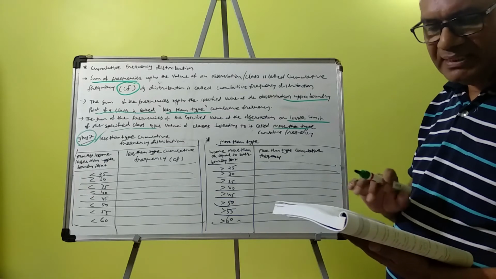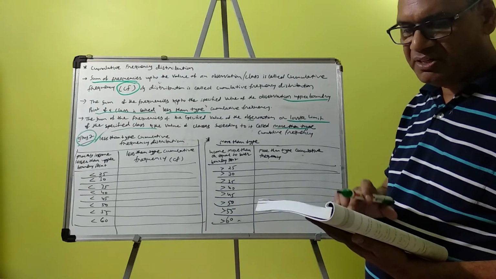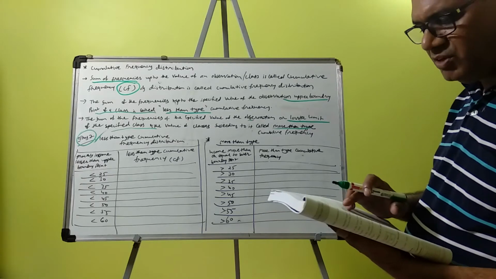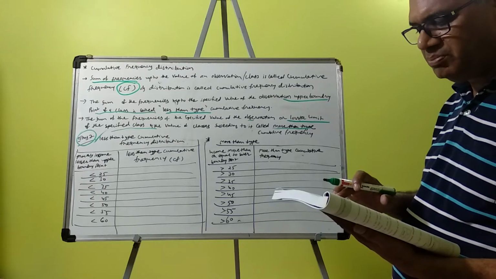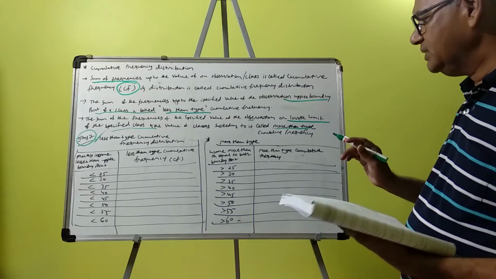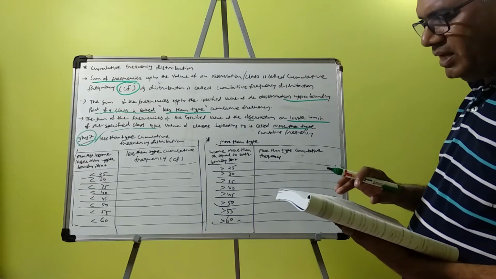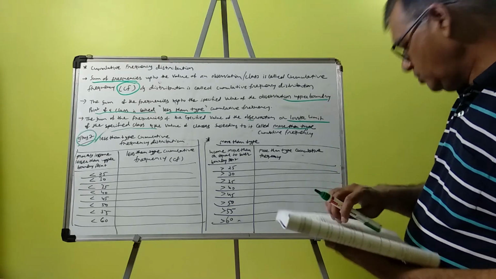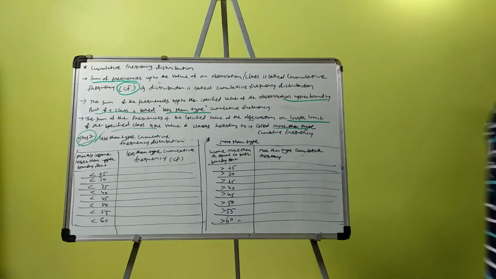Frequency and classes are given: 25 to 30, 30 to 35, 35 to 40, 40 to 45, 45 to 50, 50 to 55. All classes are given, and from these classes we can proceed. So if we want to write, I can write the class first.